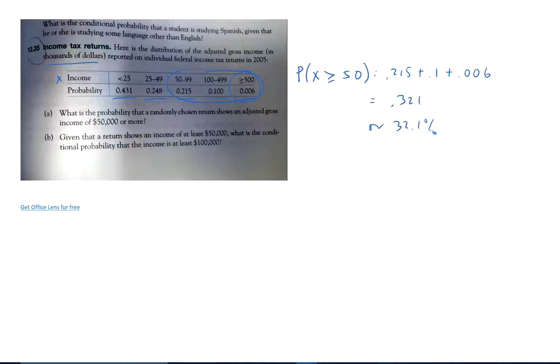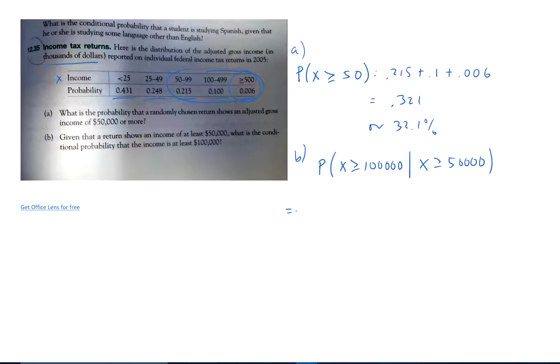Okay, that's A. And B, given the return shows an income of at least 50,000, what is the conditional probability that the income is at least 100,000? Probability that X is at least 100,000, given X is at least 50,000.